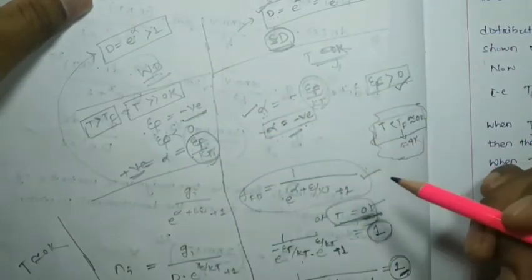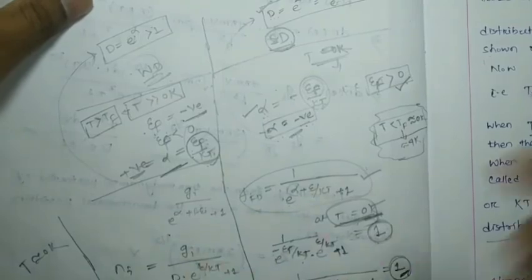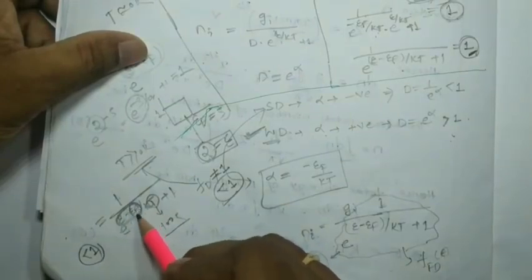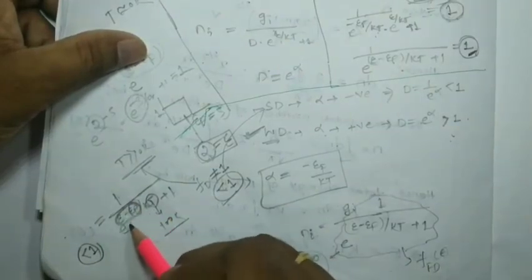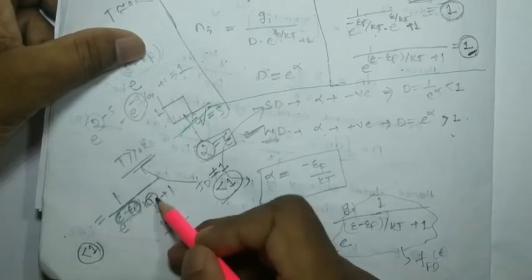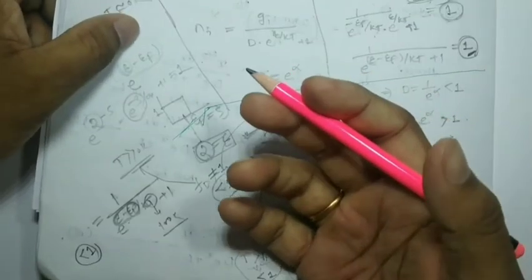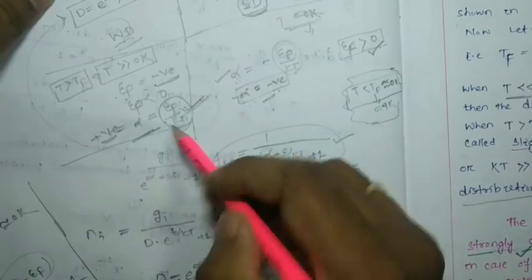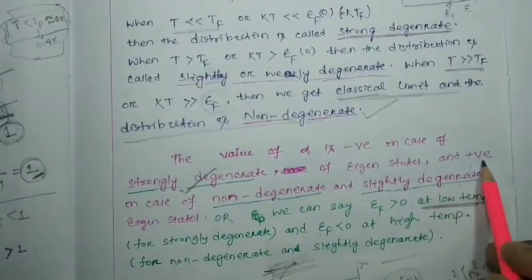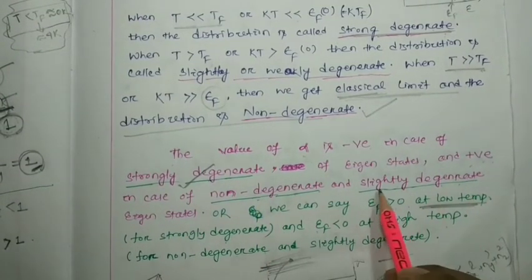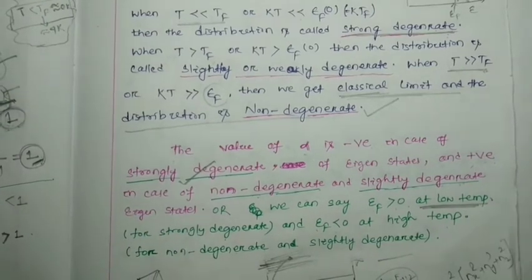Got it? e to the power of this will be positive because minus minus is plus, so e to the alpha, e to the Ef by kT, means alpha is positive. So alpha will be equal to epsilon f by kT, which is positive. Alpha will be positive in the case of a non-degenerate or slightly degenerate state, at higher temperature.